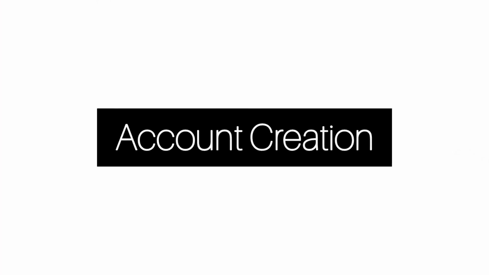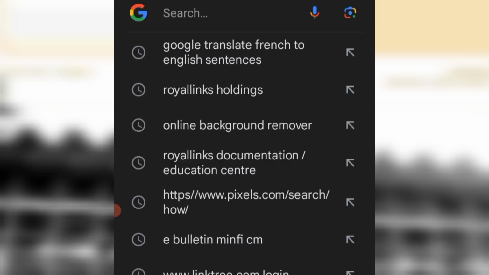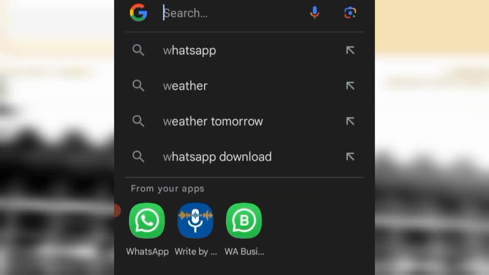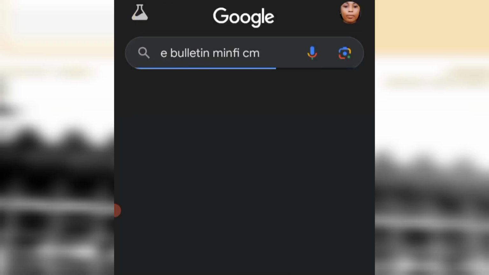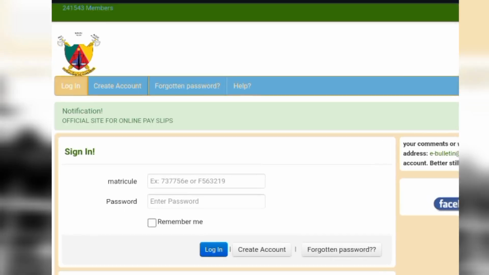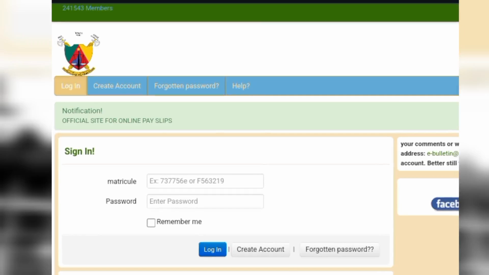3, 2, 1. First thing, you open your browser and enter the following address. That is it. The page will load. Now let's have a quick overview and see what we can do on this page.